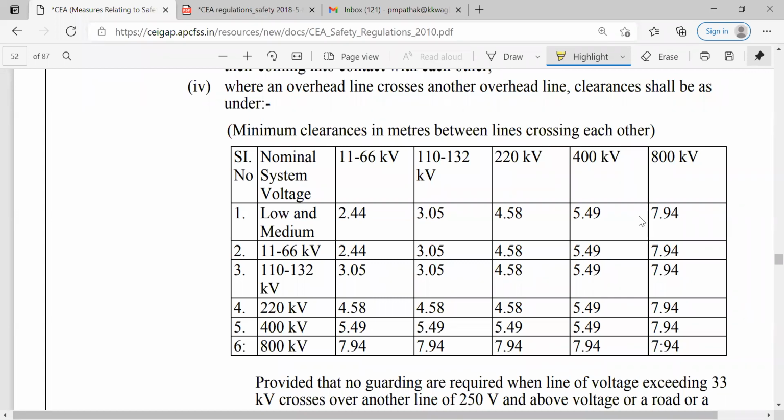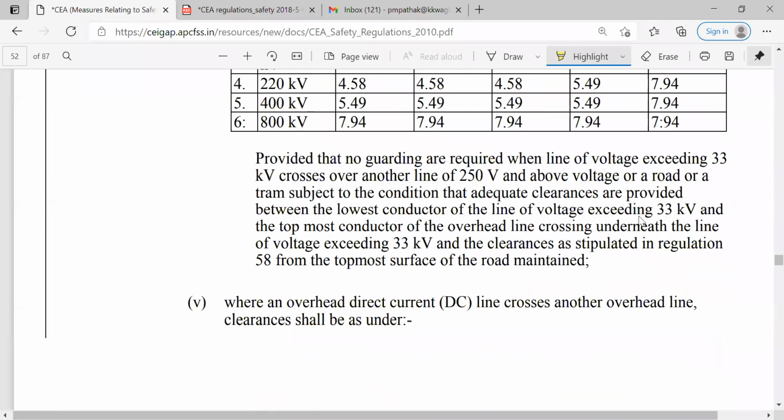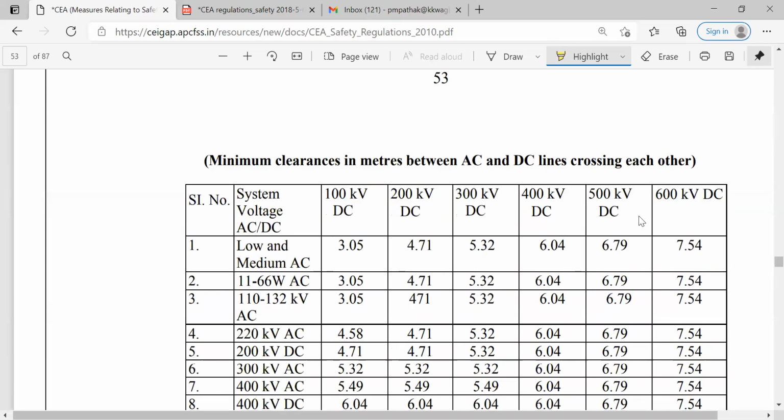If low and medium is there with 11 to 66 kV, then it is 2.44 meters. If it is 11 to 66 and 11 to 66 only, then again the minimum is 2.44. If you observe 800 kV and 800 kV, then 7.94 meters is the clearance between them. So likewise, different guidelines are given in detail.